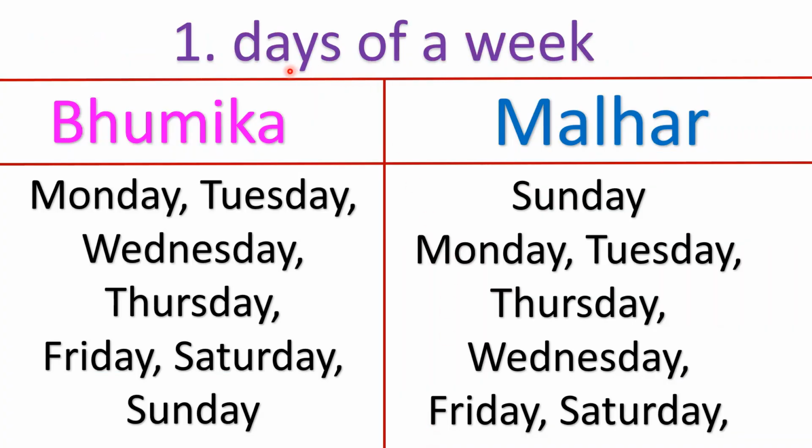The first collection was days of week. Bhumika has Monday, Tuesday, Wednesday, Thursday, Friday, Saturday and Sunday. Malhar's collection is Sunday, Monday, Tuesday, Thursday, Wednesday, Friday and Saturday. Here the order of days is different, but you can see that both of them have collected exactly the same days. Both of them have collected all the 7 days of the week. So their collections are exactly same except for the order.